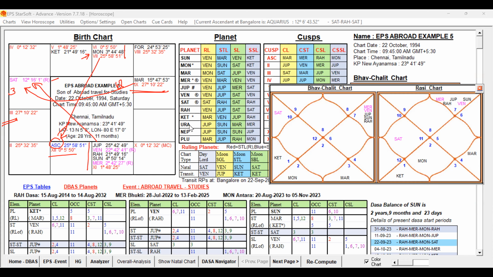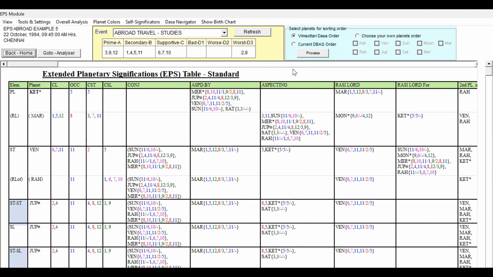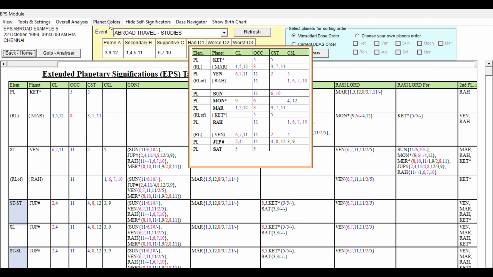Anyway, let us check the self significations and also the Dasa periods. I have selected the event already. Since many planets are in one sign, with the conjunction and aspect, everything, there will be many planets. So you can see one EPS table is taking the full screen, because level-wise, when we study, many planets will be coming. All planets will have that many planets in support. Because of that, the height of each row is increasing. Anyway, now let us check the significators.